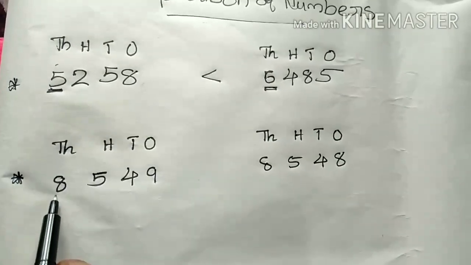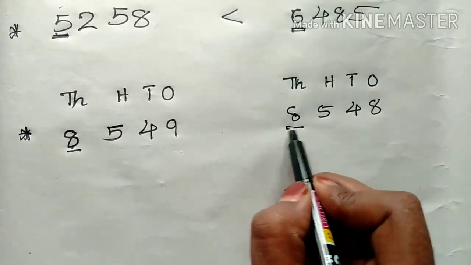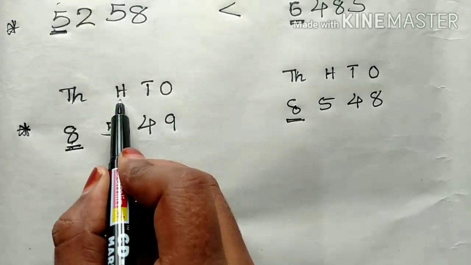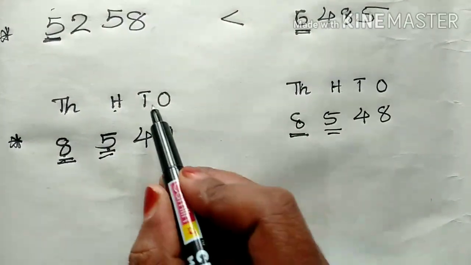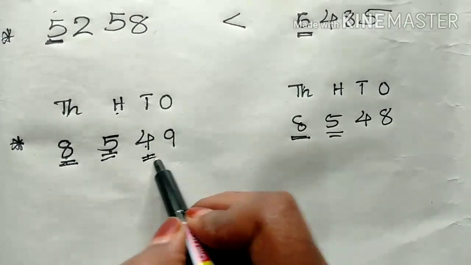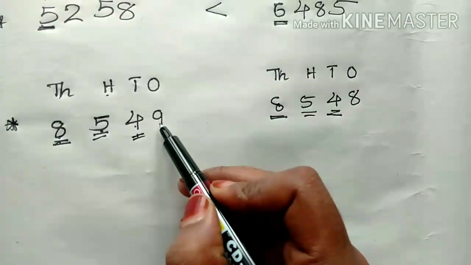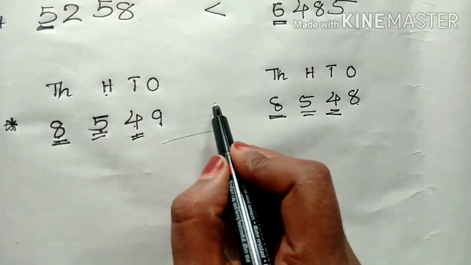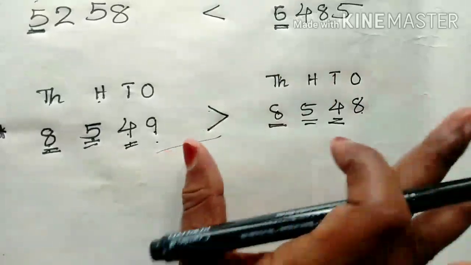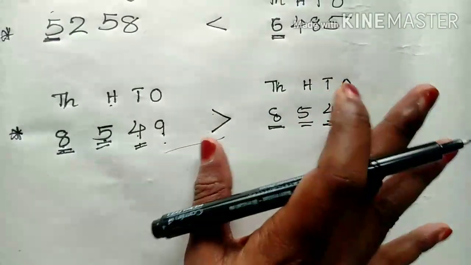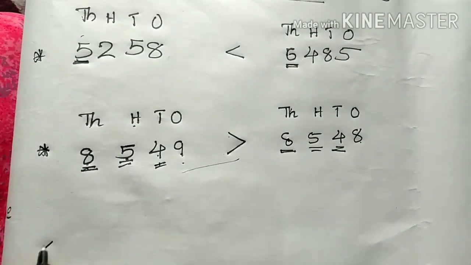I am writing here 8549. Okay, so which number is big? How to compare this? First check the thousands place. Thousands places are same. So what to do? Go to the hundreds place. Both are 5. So next look at the tens place. Tens place both are 4. Same. Okay, so what to do? Check the ones place. Here 9 and here 8. They are different. So which one is bigger? 9. Okay, so the first number is big here. Clear?